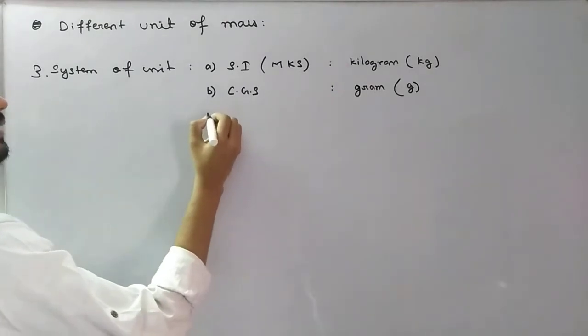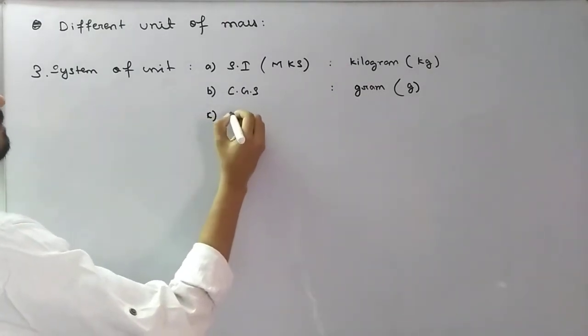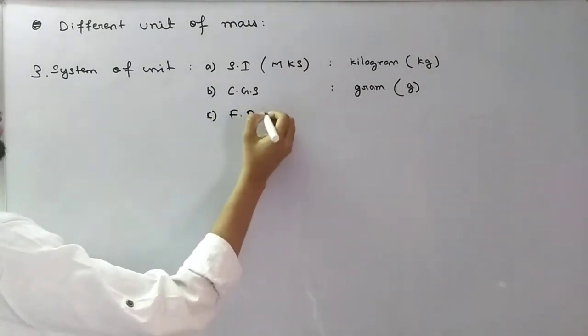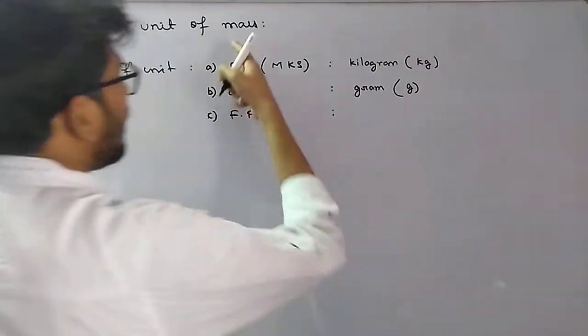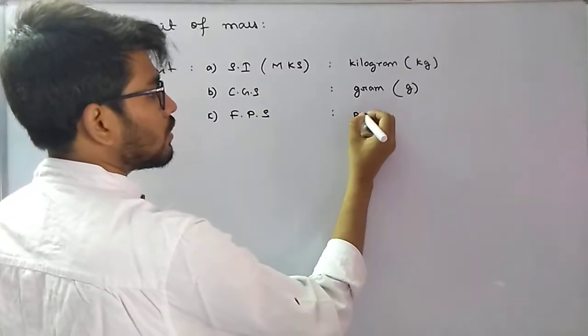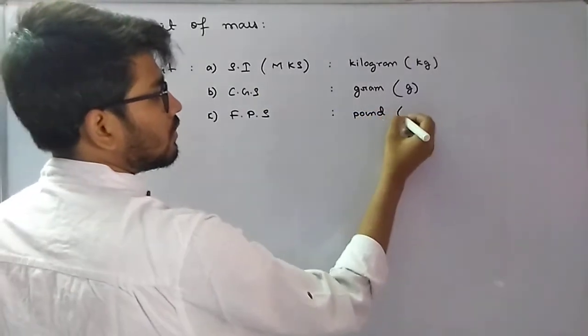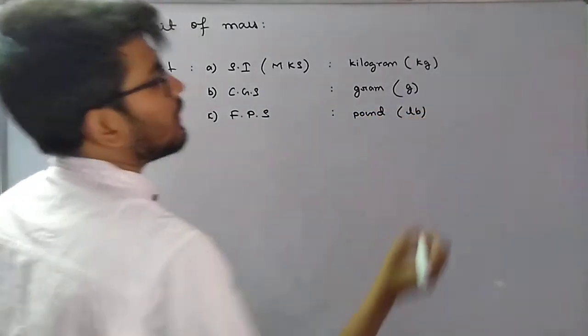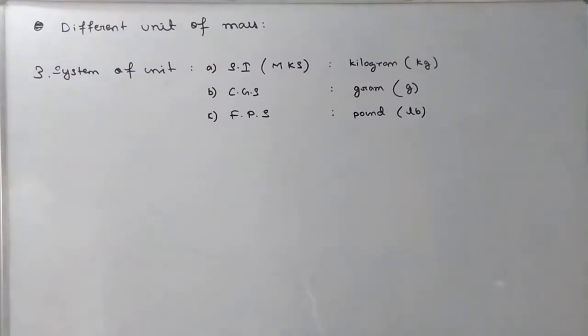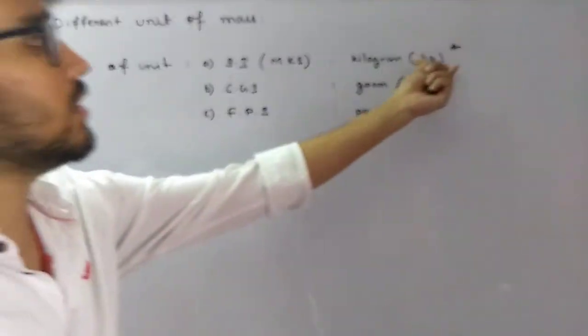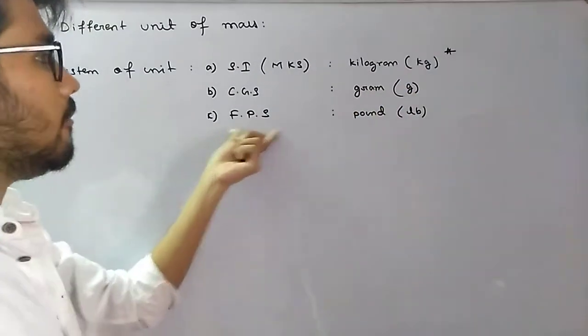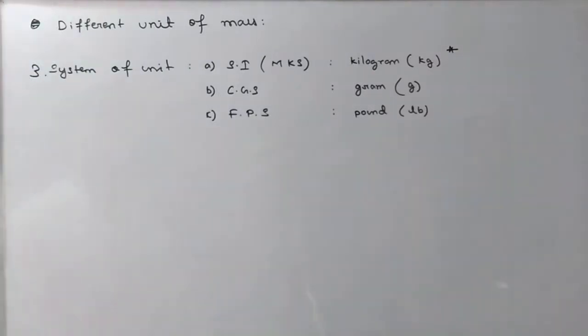And the third system, the foot-pound system, measures mass in terms of pound, symbol LB. These things we have already discussed. Now, it is important to us that the SI unit is kg, CGS is gram, and FPS is pound.